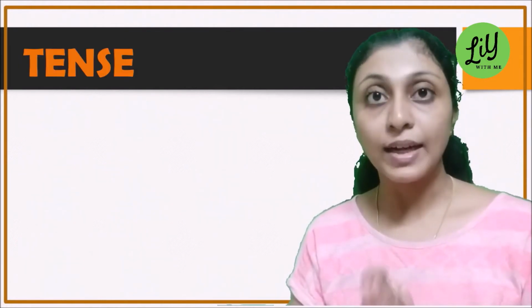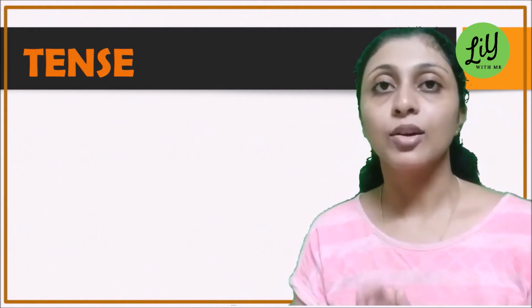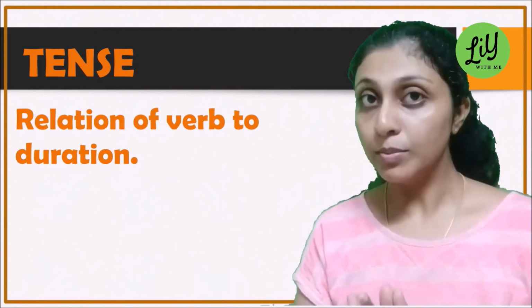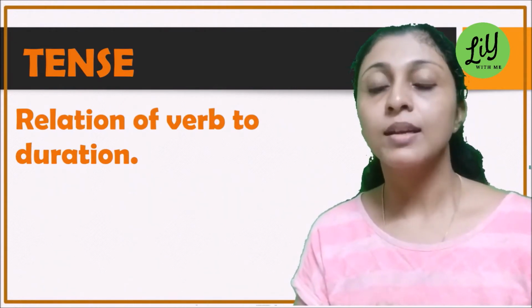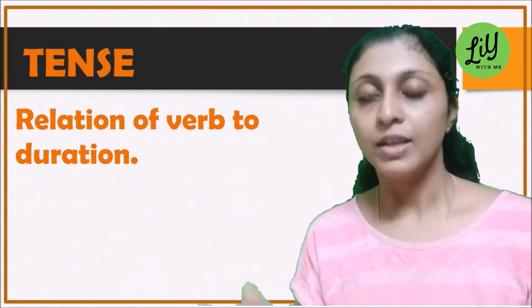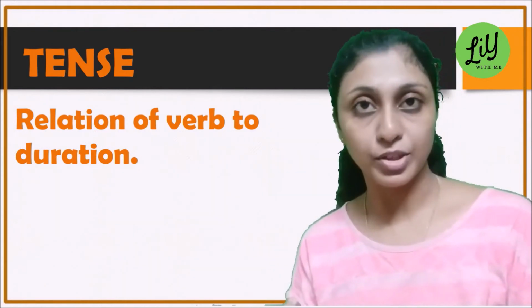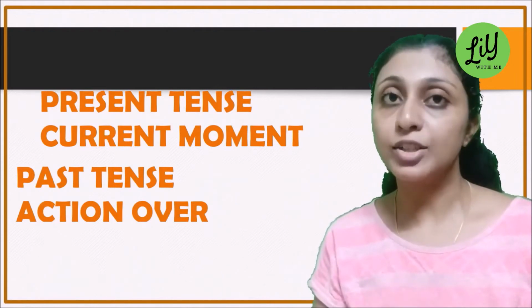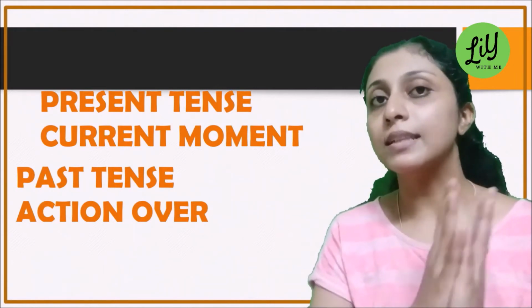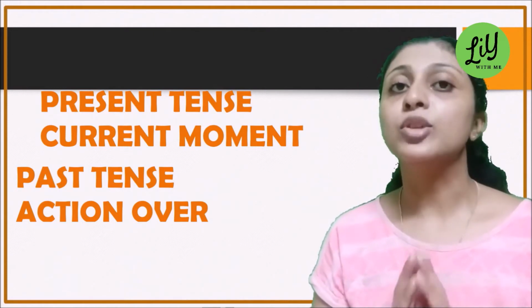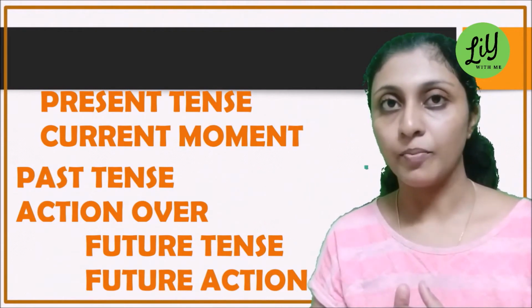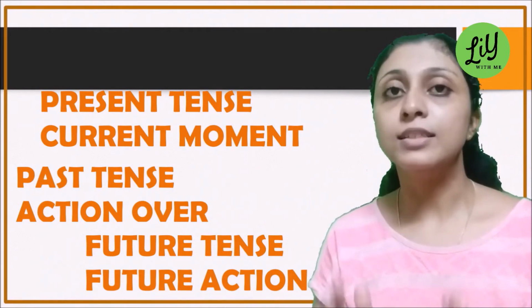Now let's move on to the final property, which is the tense of a verb. Tense is the relationship of a verb with time, which means basically the duration of the action. If we are talking about an action that is in the current moment, you can say that it is in the present. When you're talking about an action that is already over, it is in the past. And finally, when you're talking about an action that is going to happen, it is in the future tense.